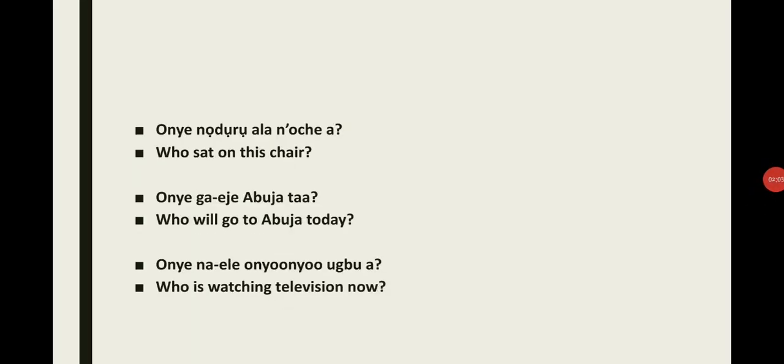Onye nọdụrụ ala n'oche a. Who sat on this chair? Still in the past tense. Onye ga-eje Abuja taa. Who will go to Abuja today? Onye na-ele onyonyo ugbu a. Who is watching television now? So you can see the verbs are used according to the tenses, that is, when the action took place.